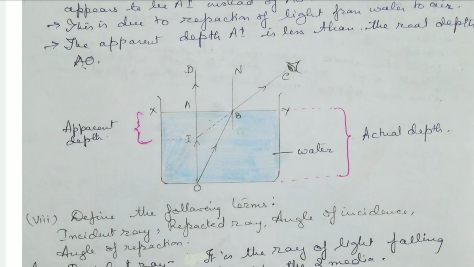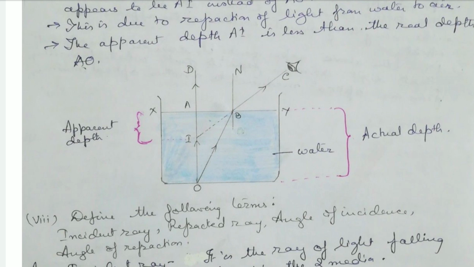From D, when it is observing, a normal is drawn from here, and it goes straight. But when he is observing through C, the light ray strikes at B and then bends towards O. When this CB is produced backward, it meets at I.